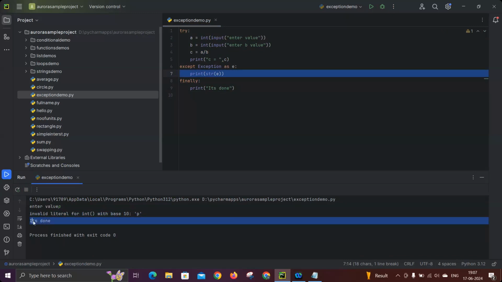Initially, if you observe, whenever you got a red color message, you didn't get the done message because the program was over, terminated. But now, even though we got an error, the program does not stop, it still executes the other lines also. That is the beauty of the exception handling mechanism, the beauty of the try except blocks. Did you understand what I'm trying to explain? So the ultimate solution for exception handling is to put all the code in the try block, and to the try, you should add an except block to handle your exception.